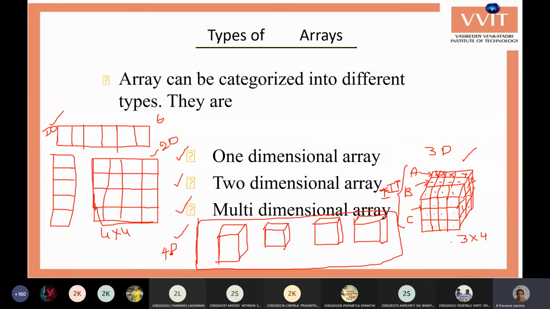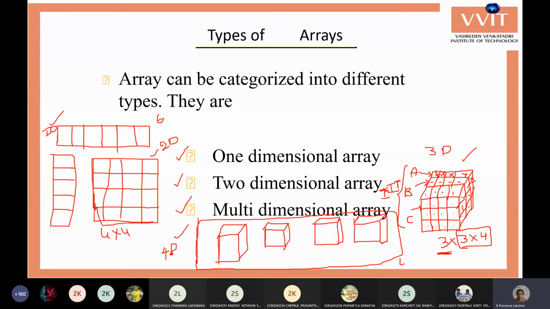How many planes are there? There are three planes. So we have three two-dimensional arrays of size 3 into 4, which is the three-dimensional array. Can you guess how to specify the four-dimensional array?